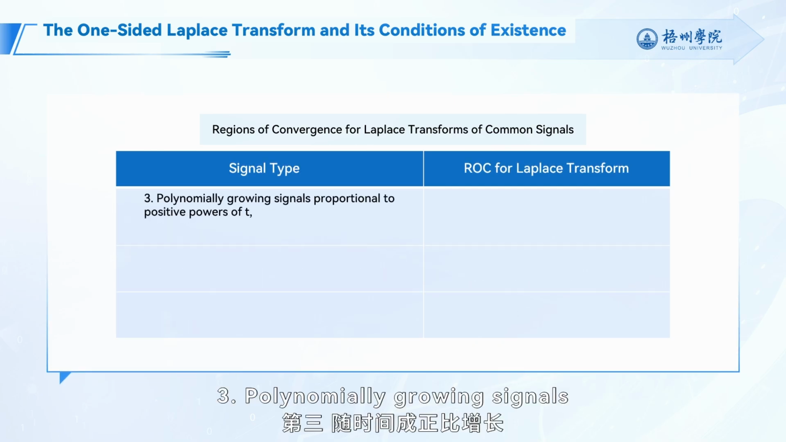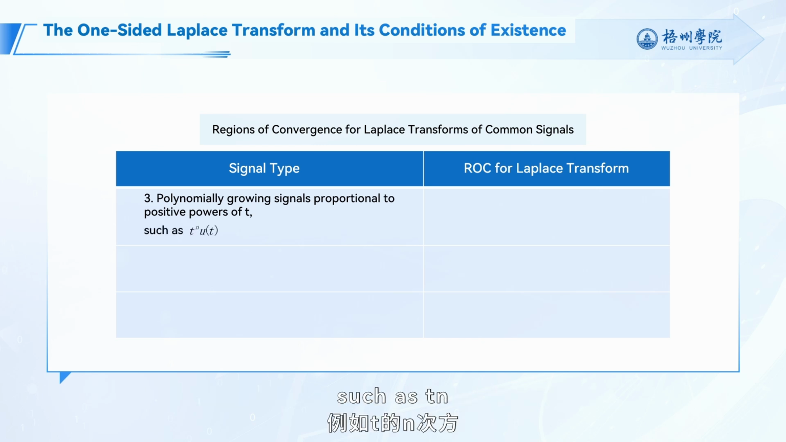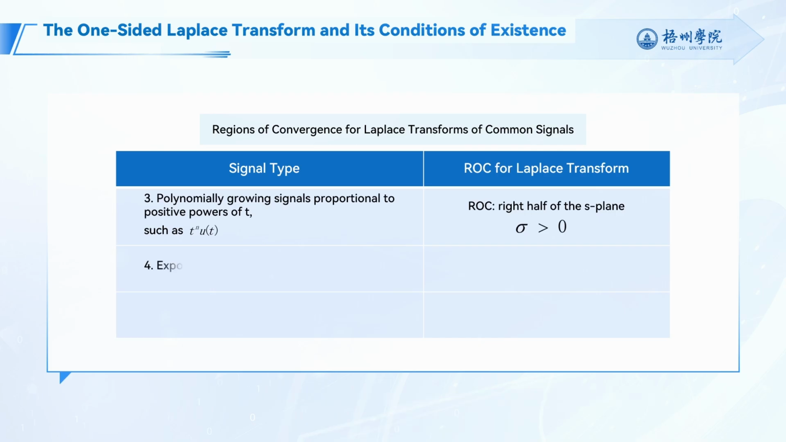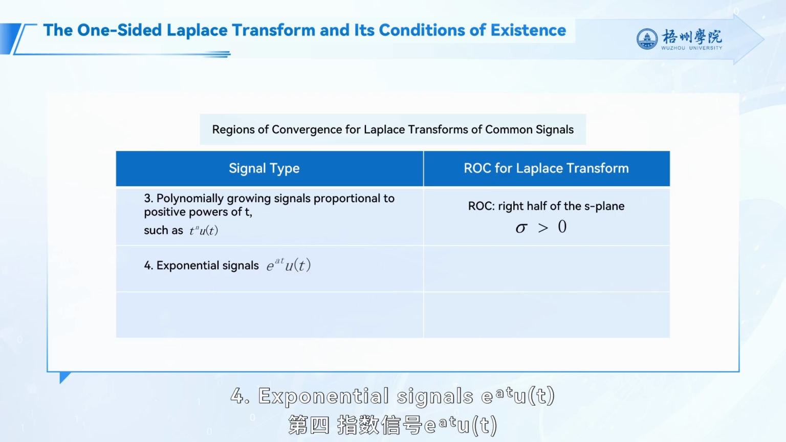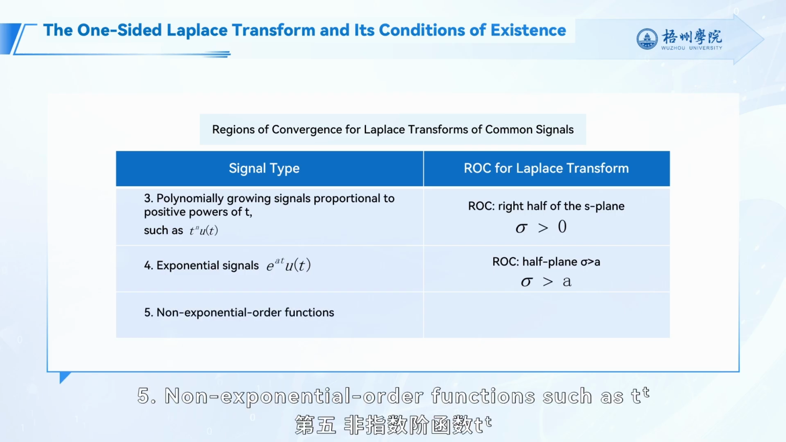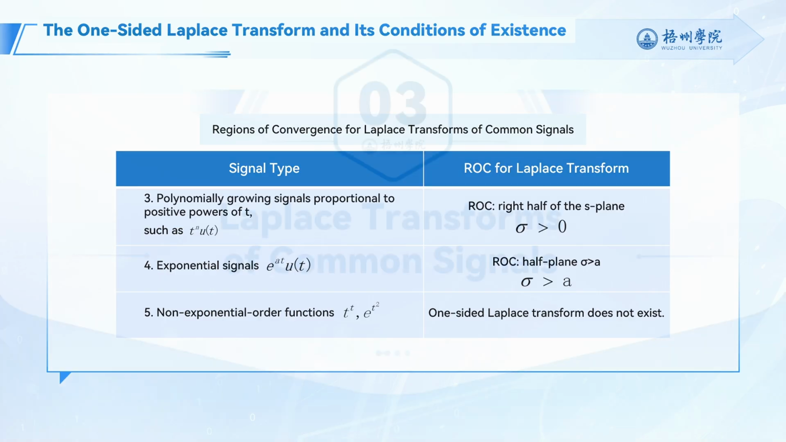3. Polynomially growing signals proportional to positive powers of t, such as t to the n. Their ROC is also the right half of the S-plane. 4. Exponential signals e to the at times u(t). Their ROC is the half-plane sigma greater than a. 5. Non-exponential order functions such as t to the t. Their one-sided Laplace transform does not exist.